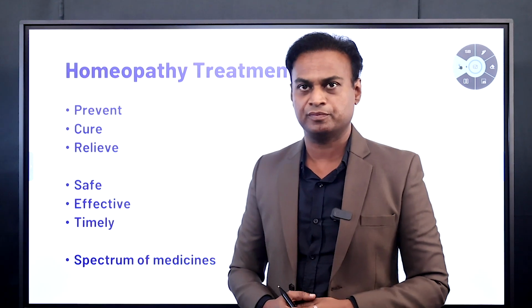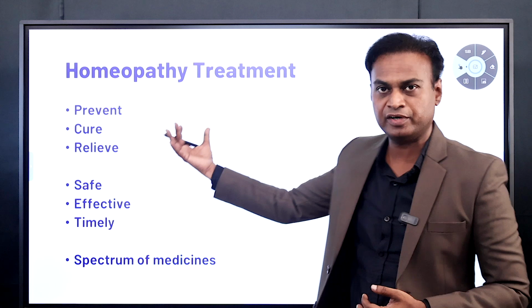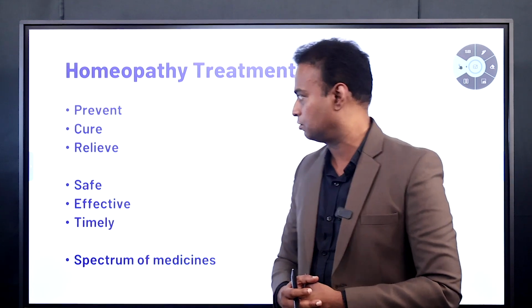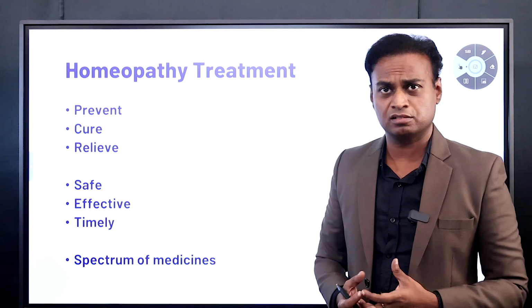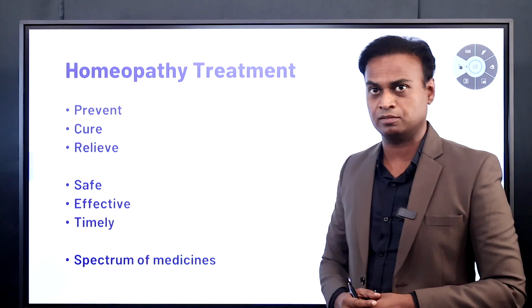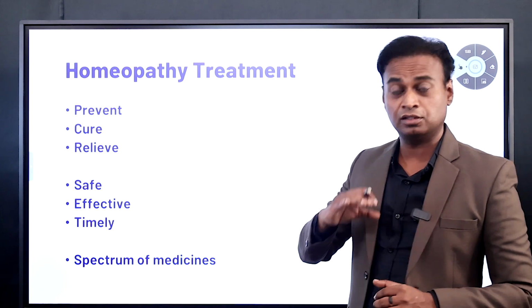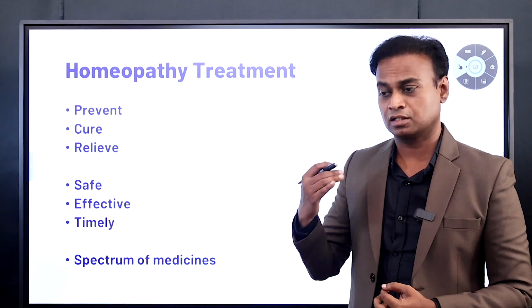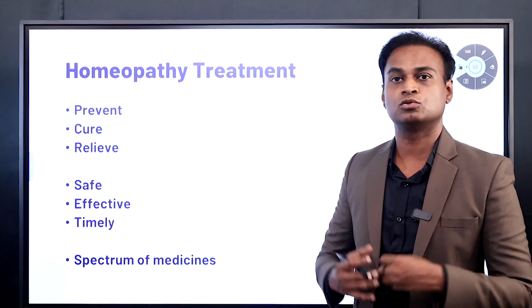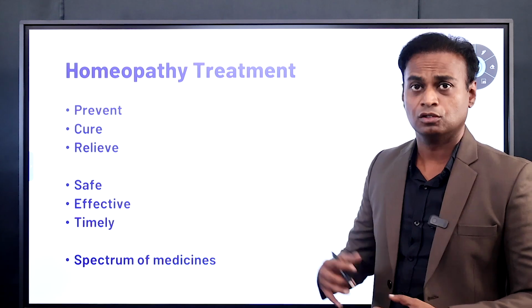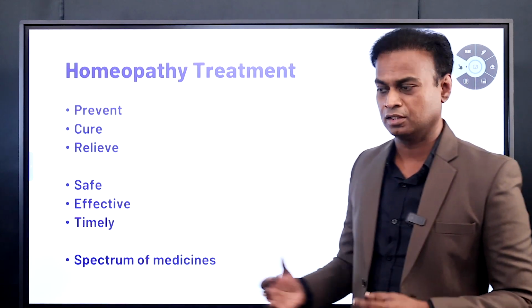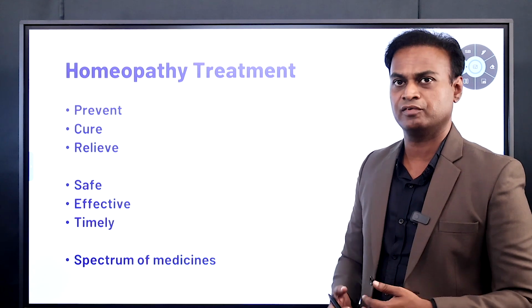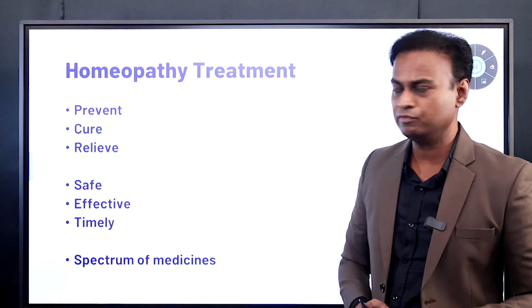Now coming to the homeopathic treatment. Homeopathic treatment can prevent the progress of autism. Once you start homeopathic treatment, it will prevent the progress of autism. In some of the cases, even homeopathy can completely cure autism, but in most of the cases, it relieves the autism. What I mean by relief is it will reduce the symptoms of autism so that the kid can be on their own, say there is no dependency on any other person. We can relieve the symptoms of autism, whatever it is, whether it is a communication defect or sensory defect or restricted repetitive behaviors. Anything can be corrected with the help of homeopathy.